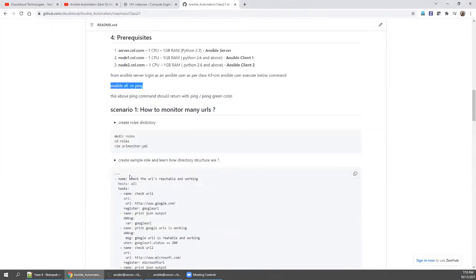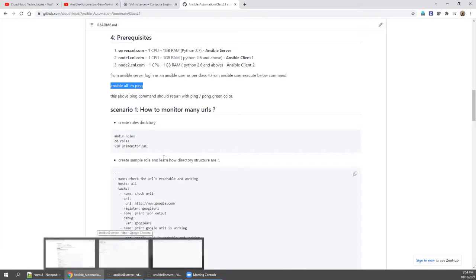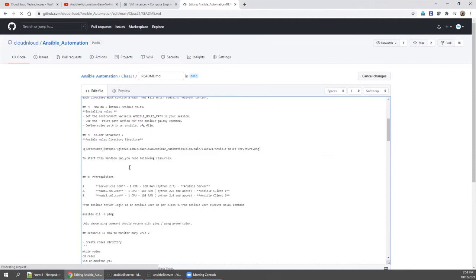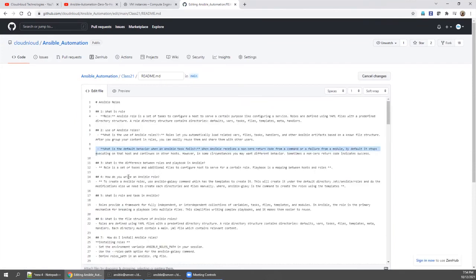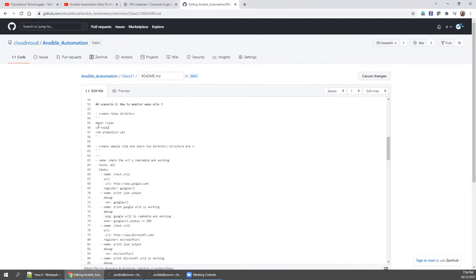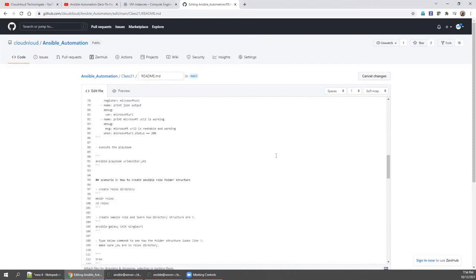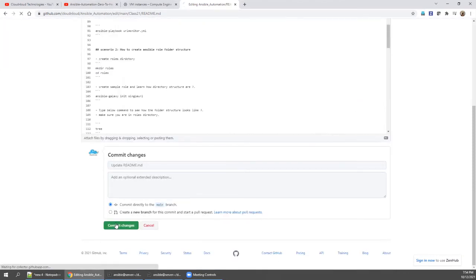Before going to Ansible roles, first we will see a normal playbook. Then I will expand it into roles so that you can compare what the real benefit of Ansible roles is. For this one, we don't need a roles directory because it's a standalone playbook, right? So I'm going to remove it, make a directory, cd roles, and commit it.